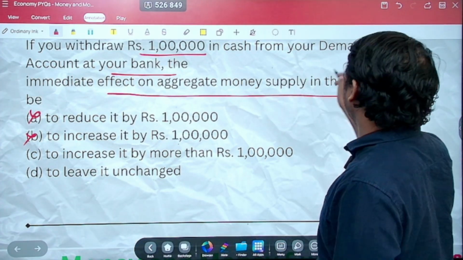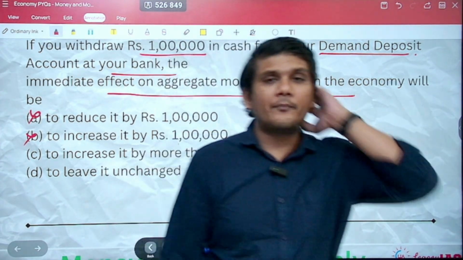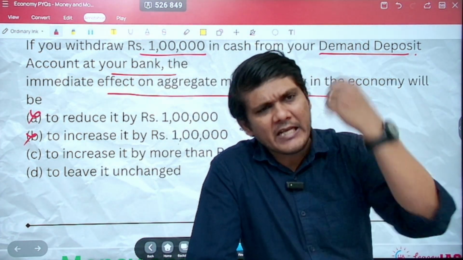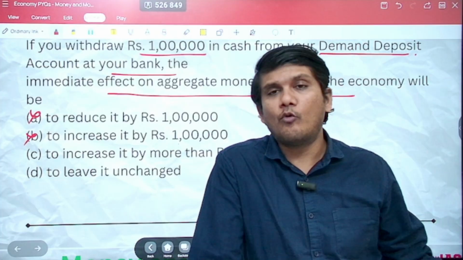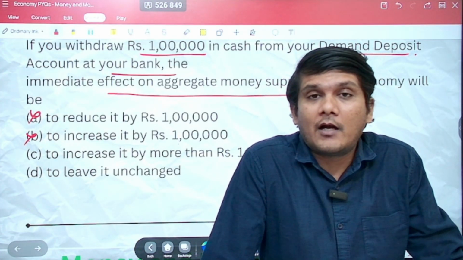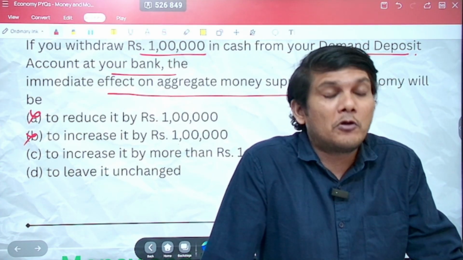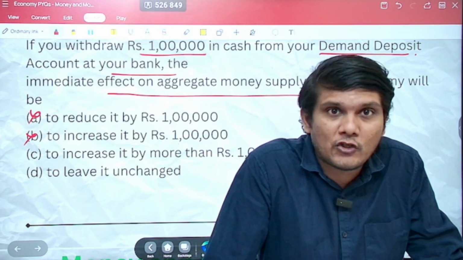Why is it incorrect? Because they are mentioning demand deposit. What is demand deposit? Demand deposit is a deposit from which you can demand your money anytime. Now we have UPI etc. also, so it's even faster. If I have a demand account, for example, I want to transfer payment to you, I can immediately do that. I want to buy something from that money, I can immediately do that.